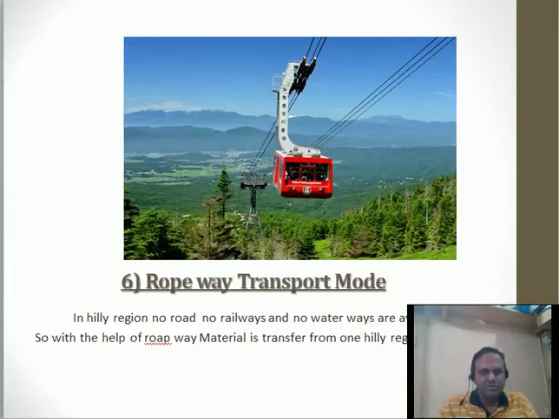Ropeway transport mode. In hilly regions, no roads or railways or waterways are available. So with the help of the ropeway, material is transferred from one hilly region to another hilly region. This ropeway is going to be utilized in a hilly region where the other transportation modes are not available. In hilly regions, we can also do the transportation with the help of helicopters. So either with the help of airways or the ropeways we can do the transportation of the material in hilly regions.